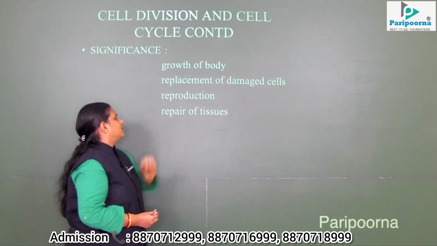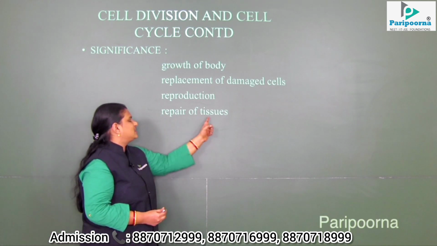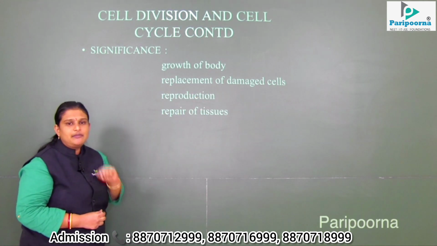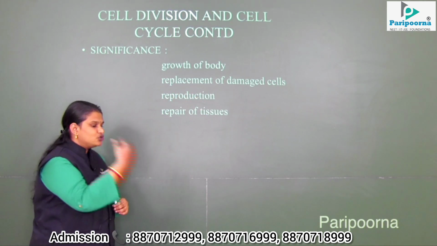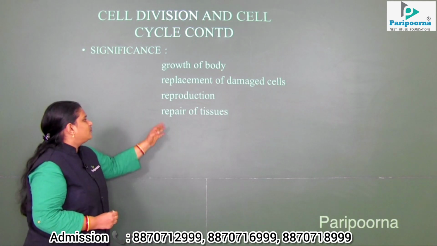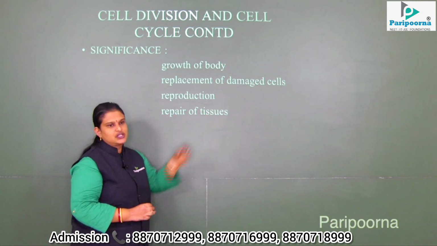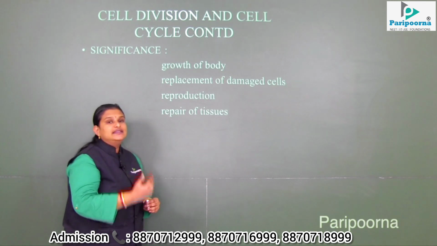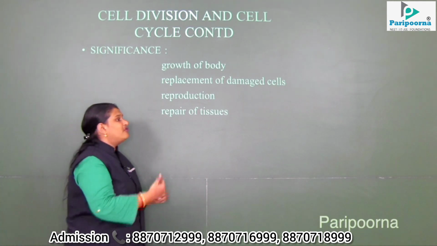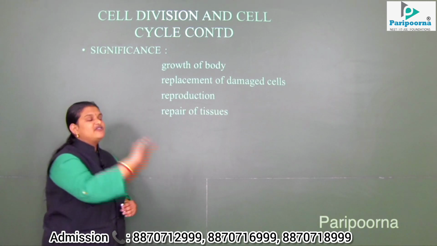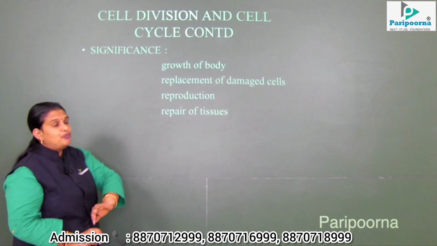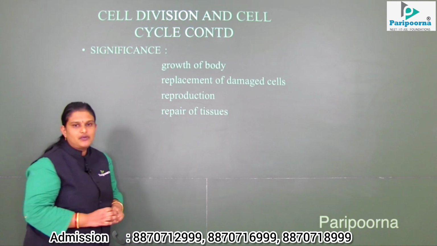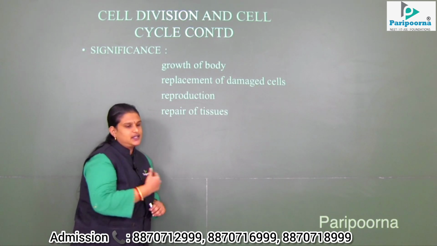The last one is the repair of tissues. So what is repair? Replacement of damaged cells happens when an injury occurs. But what happens in the repair of tissues? When a living organism is passing through its life cycle, there may be a necessity to change its own constituents which were present from birth, and that is also possible with the help of the cell division process. We are going to see one by one what the processes are and how they are necessary.